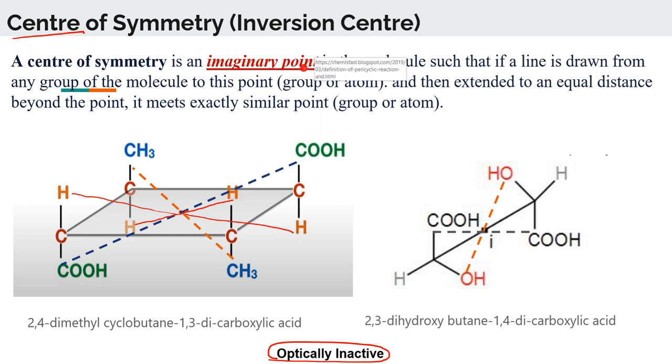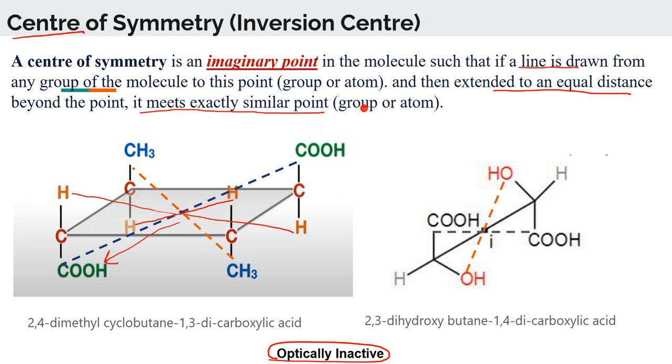So what is my center of symmetry? It's an imaginary point in the molecule such that if a line is drawn from any group to this point and then extended to an equal distance, like this line that I am drawing from this point to COH and extending over here at an equal distance, then it meets exactly a similar point.